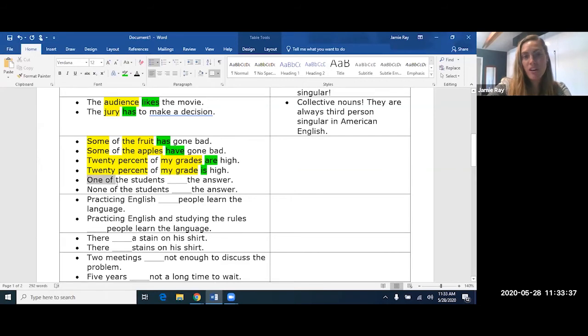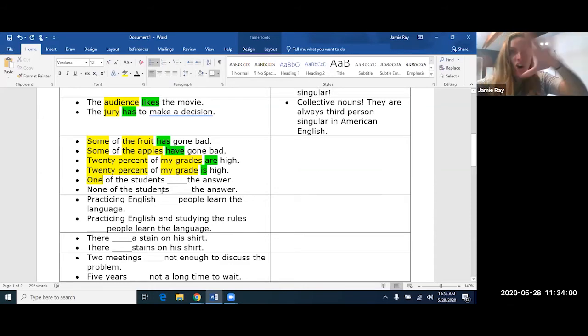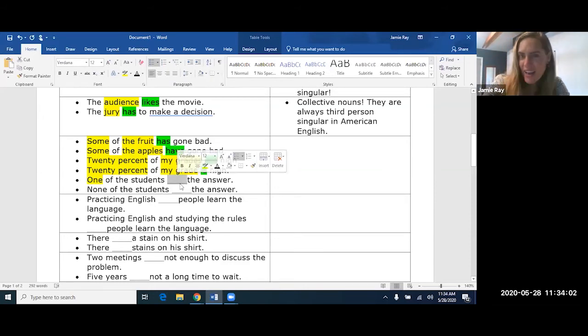Whenever we say one of, we always mean one, but it's from a group. Okay, so this, the students, is plural. It's coming after of, a quantity, but you do not make the verb agree with the students. It has to agree with this one, this number one. So just one of all the students has or have the answer.